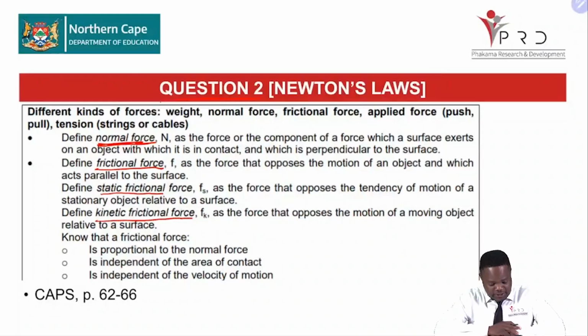And then in addition to that, what is it that you are expected to know in question 2? You should know that the frictional force is proportional to the normal force. I hope we still remember that equation, coefficient of friction multiplied by the normal, that gives us our frictional force. And also, it is independent of the area of contact and independent of the velocity of motion. We're not going to dwell much on that. I know you've done it.